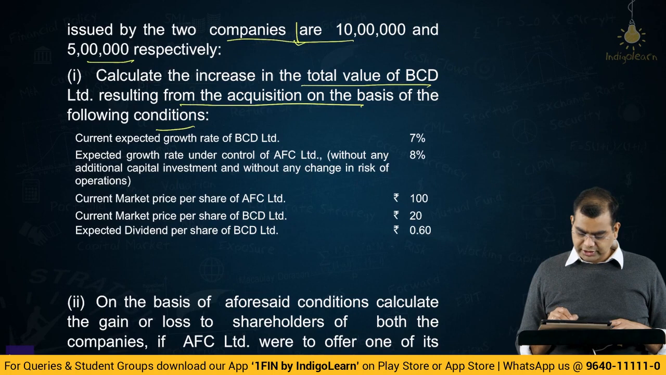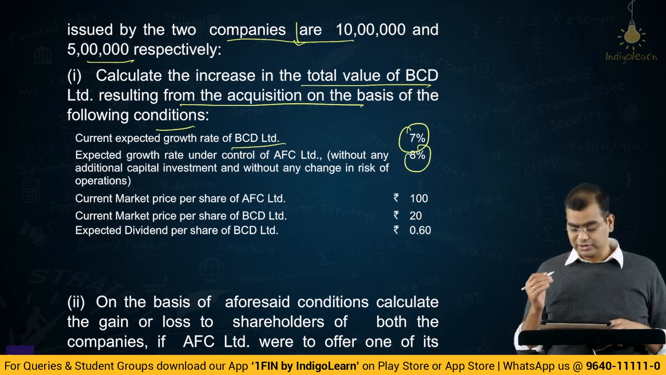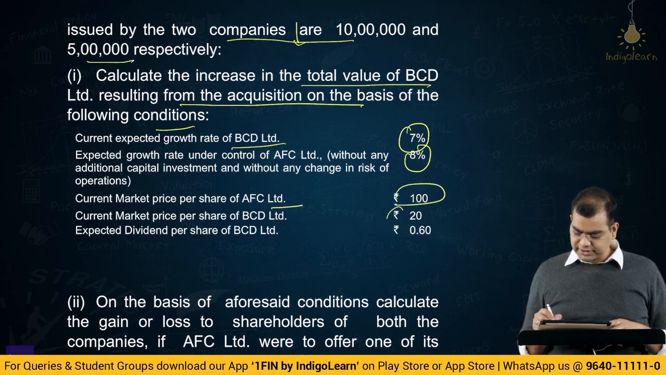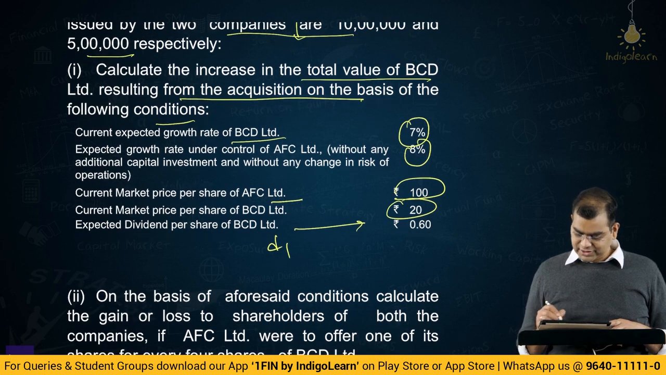Current expected growth rate of BCD is 7%. Expected growth rate under control of AFC without any additional capital investment and without any change in risk of operations is 8%. So, growth rate will rise by 1%. Current market price per share of AFC is 100 and current market price of BCD is 20. Expected dividend per share is 0.60. Expected dividend means this is directly D1. So, they are using D1 by K minus G. We have D1 here, we have growth here, so you can find out the cost of equity. Very simple question actually.